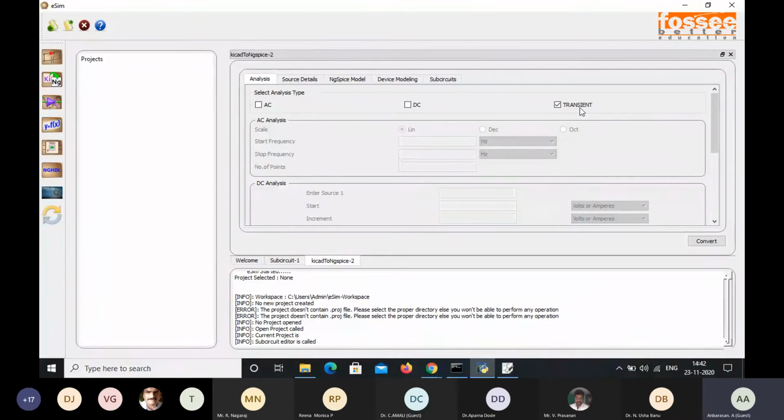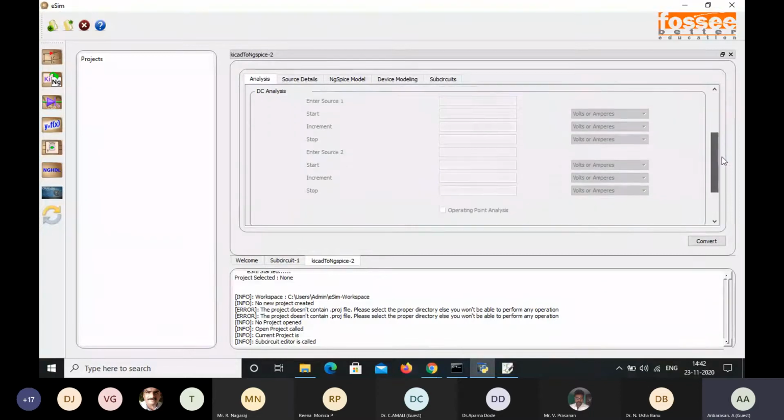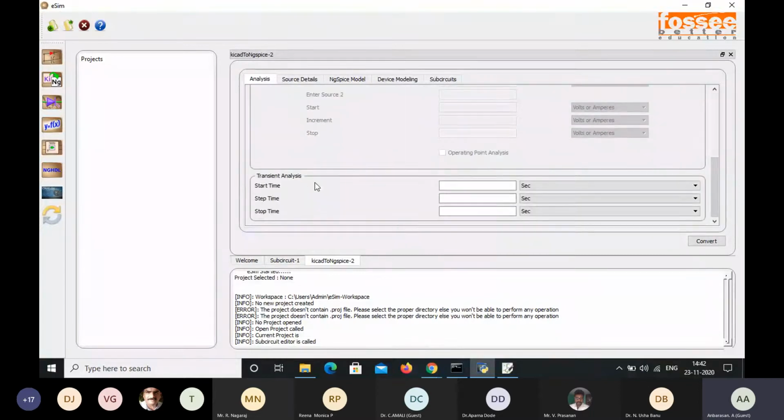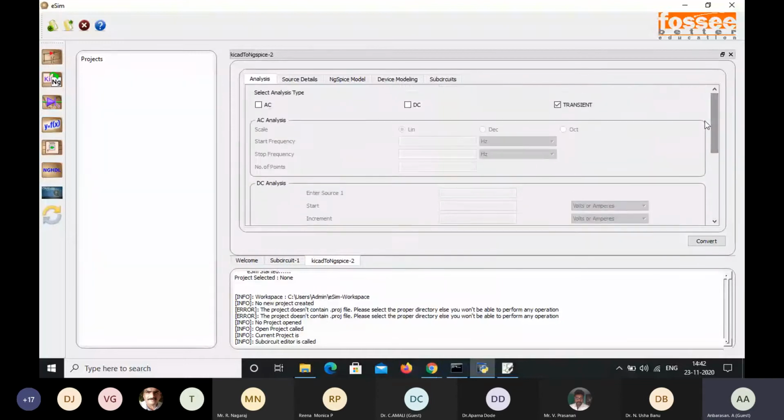By default it is selected as transient. So what are the terms in this transient? In this transient analysis, for start time, step time, and stop time, the ranges are seconds, microseconds, milliseconds, nanoseconds, picoseconds, and all. Since I'm going to design the subcircuit, I do not select anything else. I just show what things are present in the KiCad to ngSpice.